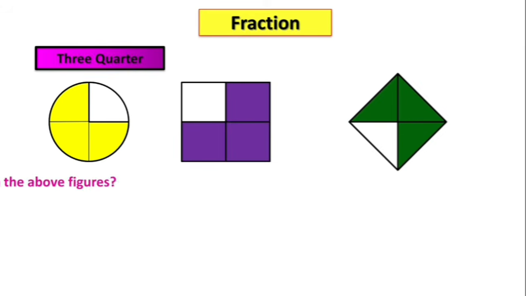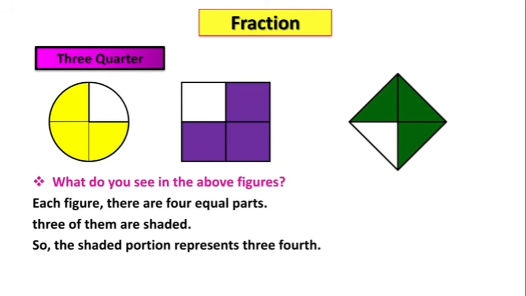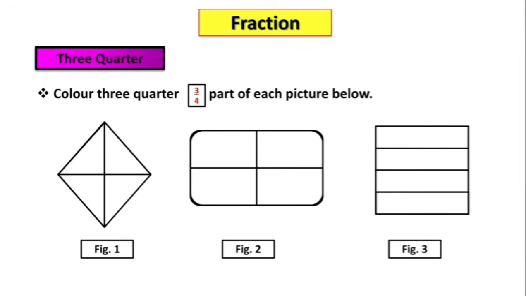Now children, what do you see in the above figures? In each figure there are 4 equal parts. 3 of them are shaded. So the shaded portion represents 3/4. It is written as 3/4 and read as three-fourths. Color 3 quarter means 3/4 part of each picture below.